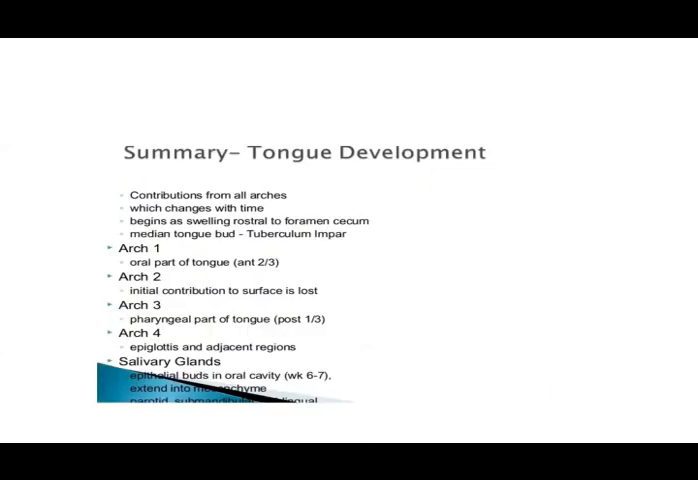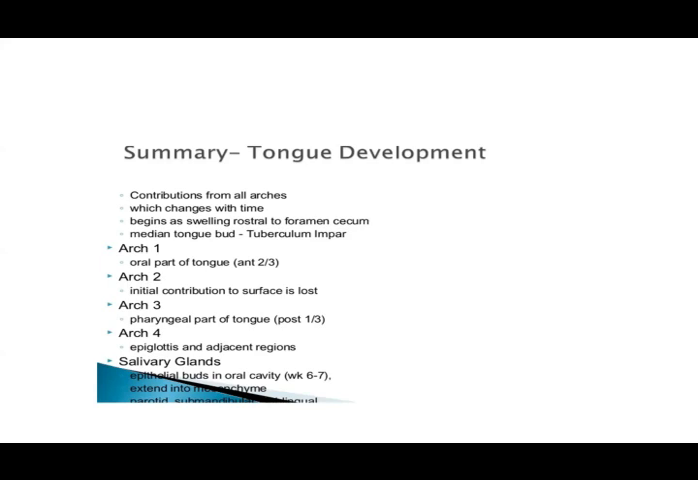Then coming on to this summary, the contribution from all arches, which changes with time, begins as a swelling rostral to the foramen cecum, the median tongue bud, or the tuberculum impar. Arch 1 is the oral part, that is the anterior two-thirds. In arch 2, the initial contribution to the surface is lost, that is your tuberculum impar. Arch 3 is the pharyngeal part of the tongue, the posterior one-third. Arch 4 gives rise to the epiglottis and the adjacent regions. So these are all the contributions.